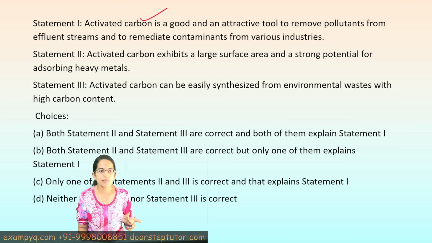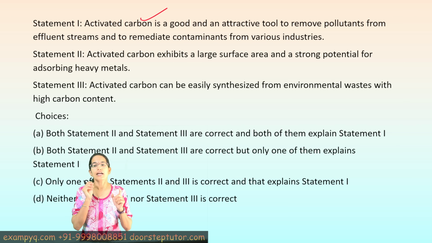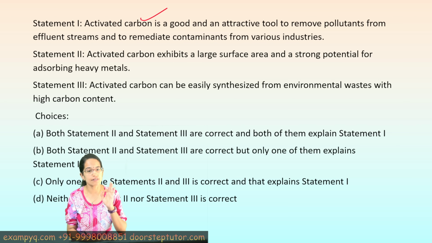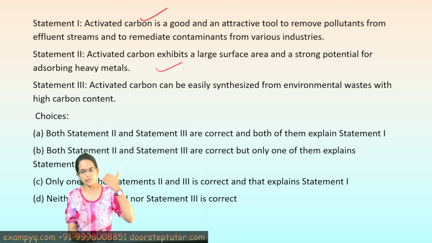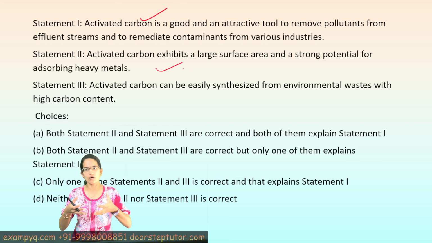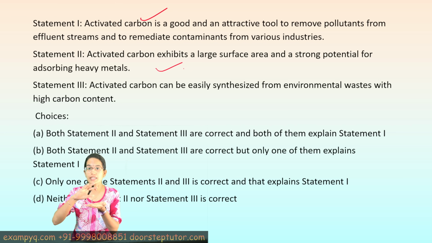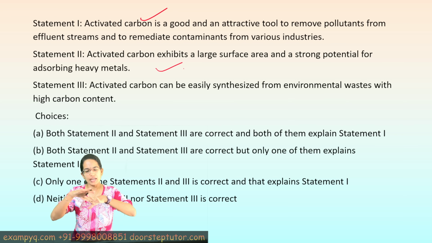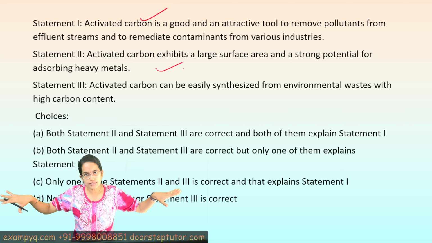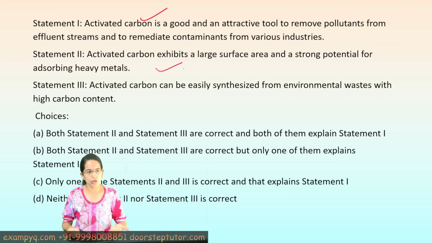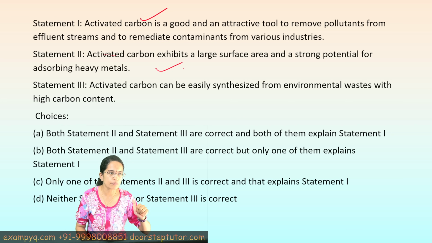Activated carbon exhibits large surface area and has potential for absorbing heavy metals. Again, this is a very correct statement, because this is the primary reason, we could say, because they actually don't absorb, they adsorb. Adsorb means they take it onto the surface, and if they have a large surface area, they would cover a large section on their surface area. The surface area would automatically increase. So this is correct, and this also supports statement 1.